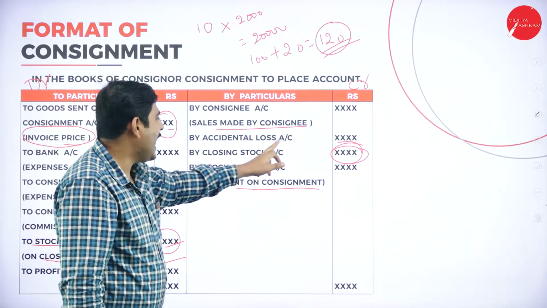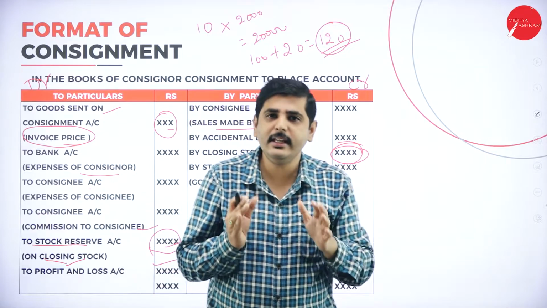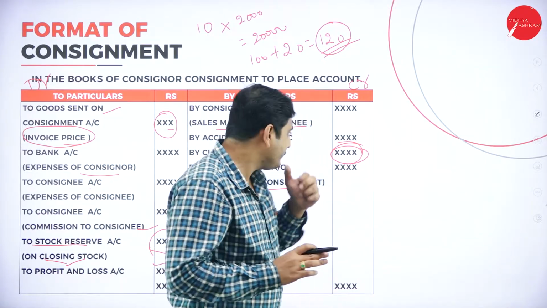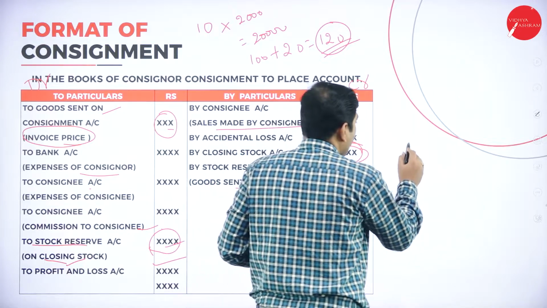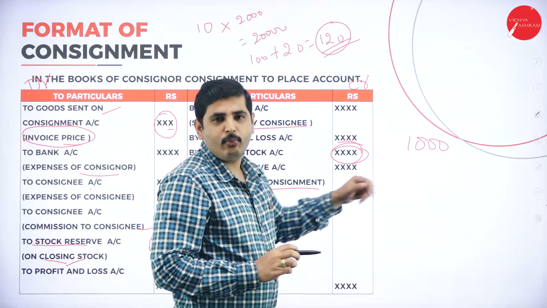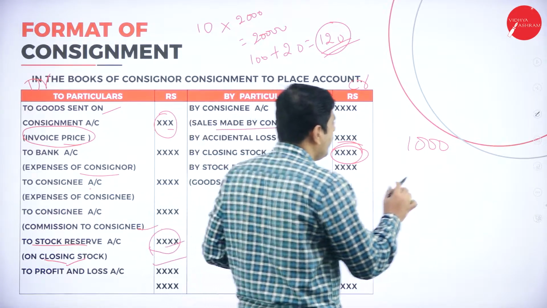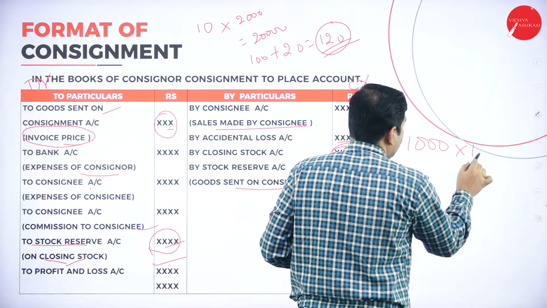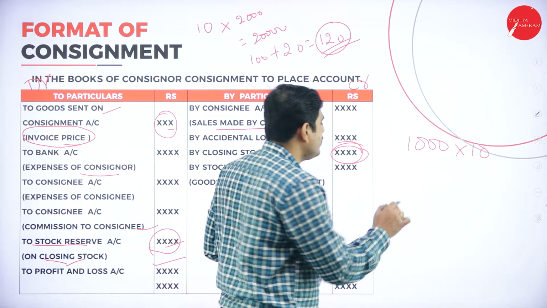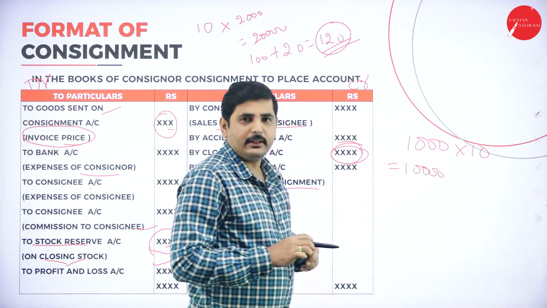Again, by accidental loss. What do we mean by accidental loss? If any goods are lost in transit. For example, the price of one article is 1000 rupees, and we are sending 10 articles, so 1000 times 10 equals 10,000.